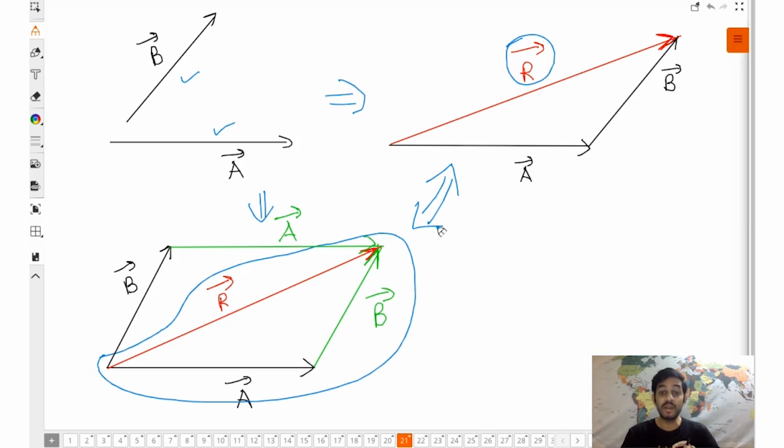Okay. But one important thing that we discussed was that the parallelogram law has importance because we can find the magnitude of the resultant as well. Got it, guys? So now, how can we find the magnitude of the resultant from the parallelogram law?